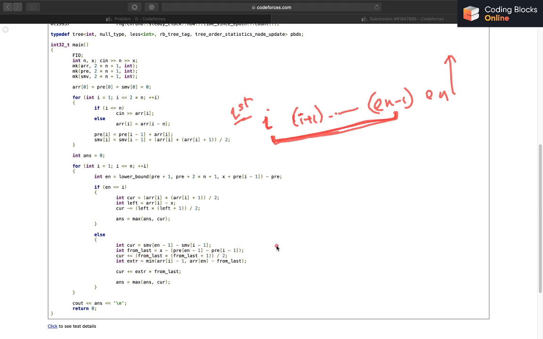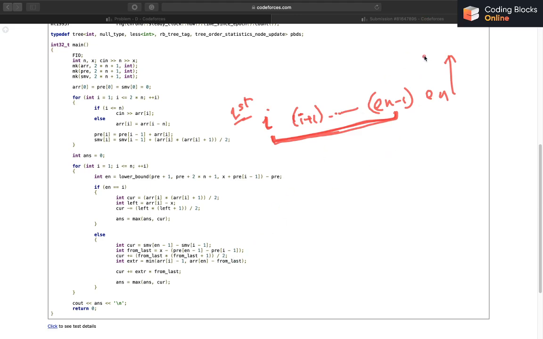Now I want to see how many extra days there are that I can delete from the first month and add to the last month. So that is going to be the minimum value of d of I minus 1. This a of I is basically the same as d of I. So a of I minus 1, because I started from the first day, and I can keep deleting days all the way up to a of I, comma a of en minus from last, because initially my ending day was from last, and in the worst case it can go up to a of en.